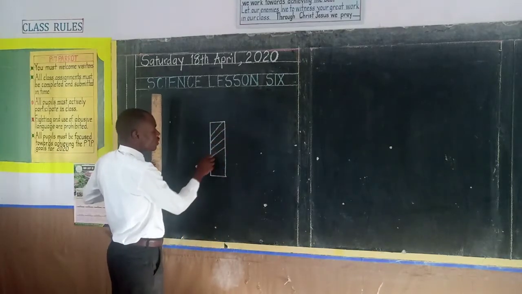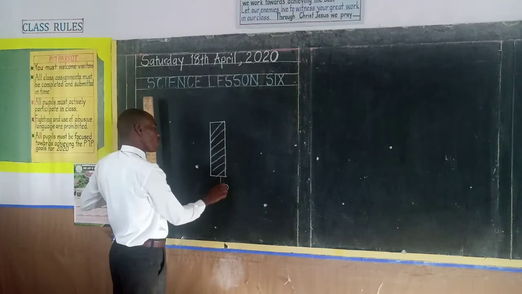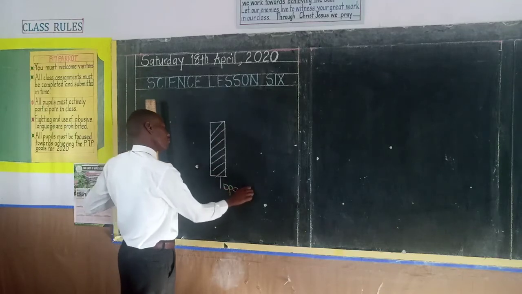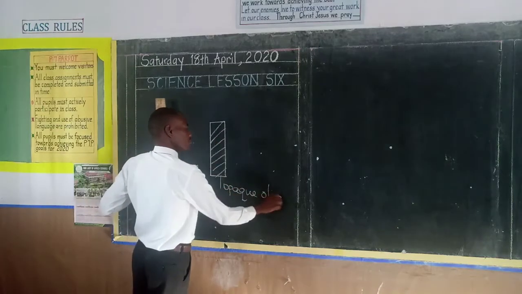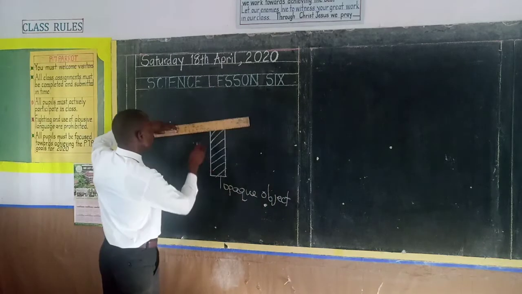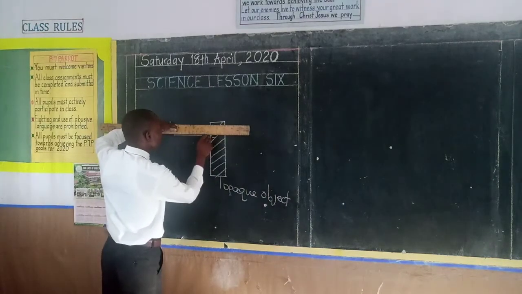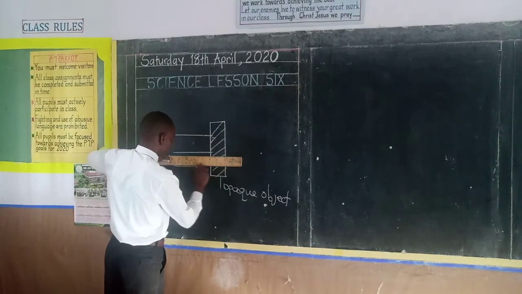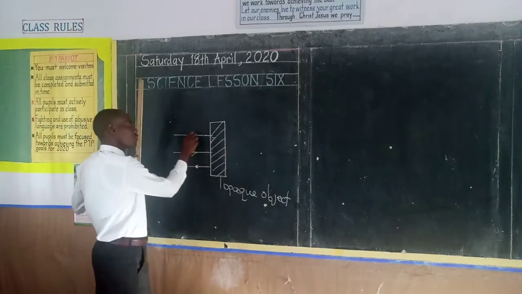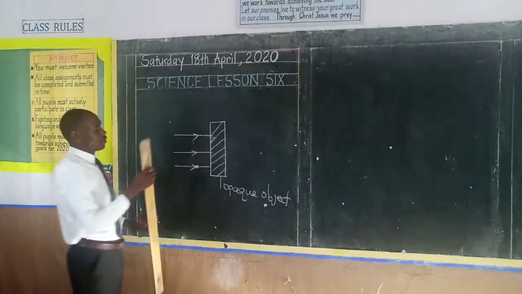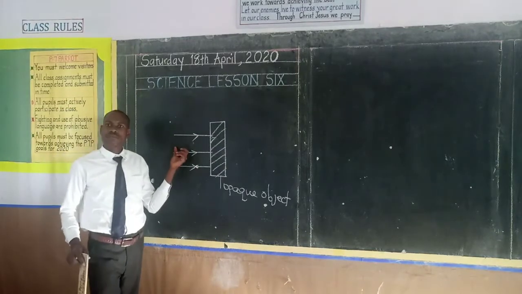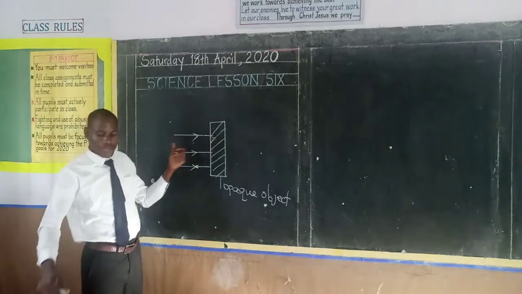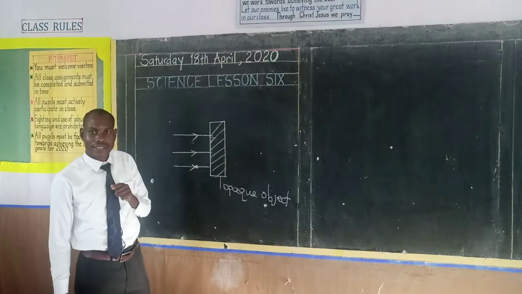We used this to represent our opaque object, and then we had light rays meeting the opaque object. Dear children, boys and girls, we say that when light meets an opaque object, 2 things can happen to that light.